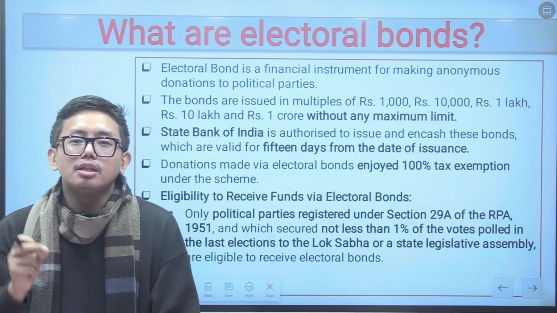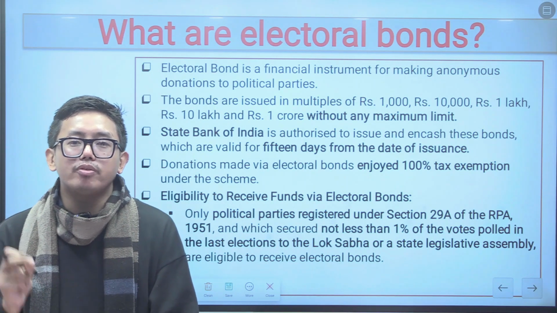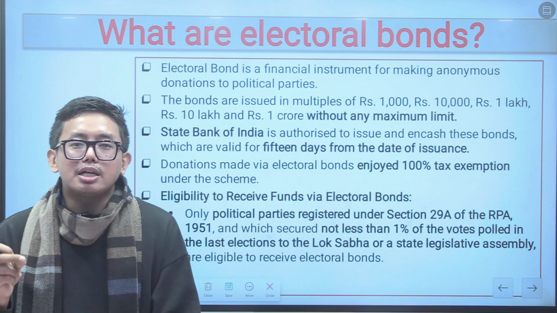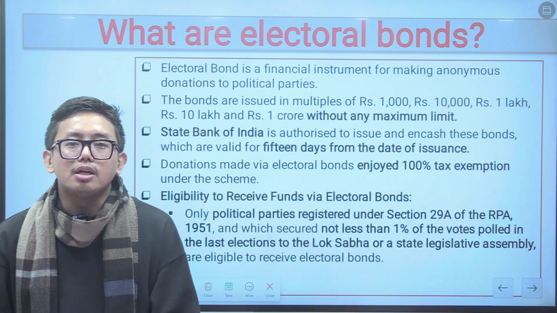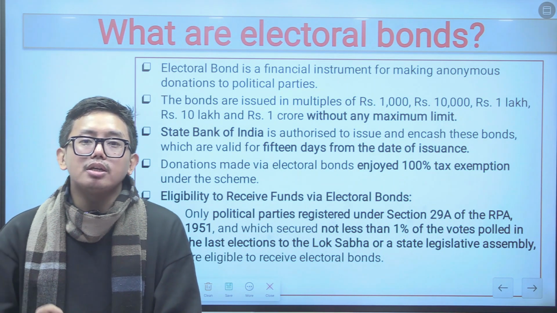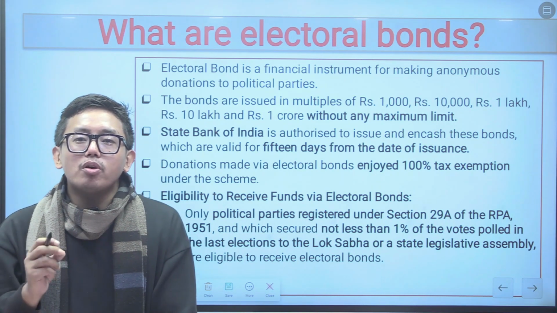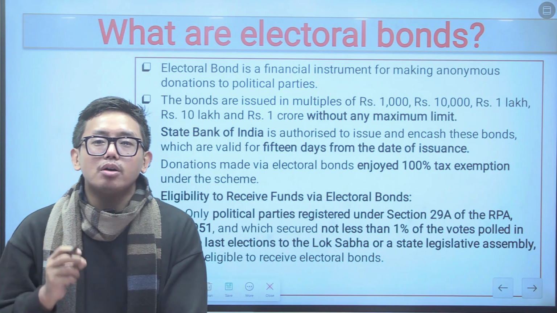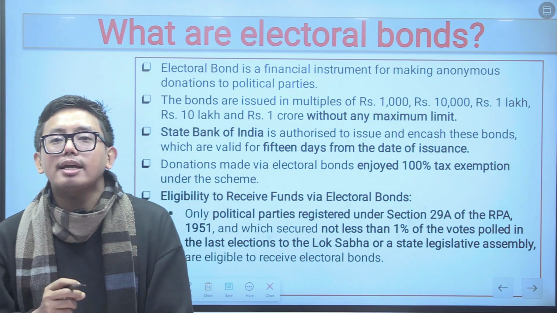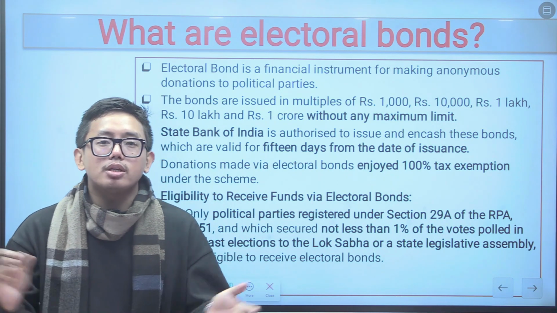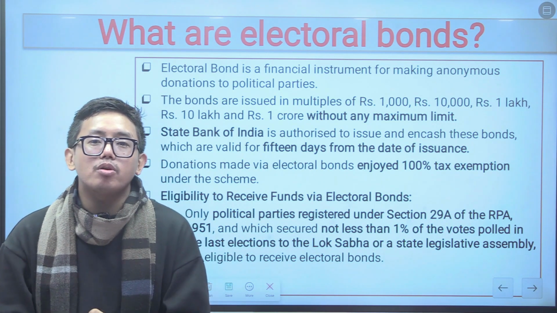So for this reason, the right to privacy of the donors might be affected, and that will lead to violation of the right to privacy under Article 21 of the Constitution of India. So that was one of the arguments of the Government of India. And talking about the electoral bonds in India, electoral bonds are issued in multiples of 1,000, 10,000, 1 lakh, 10 lakh and 1 crore rupees without any maximum limit. So there is no maximum limit under the electoral bond scheme in India.